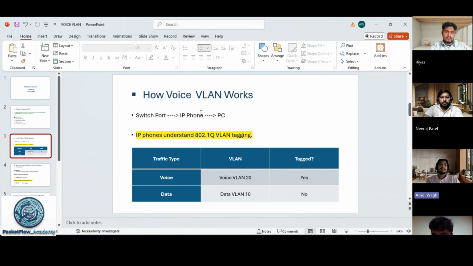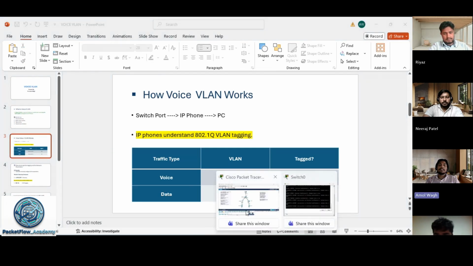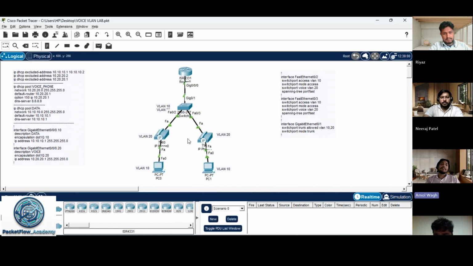The second thing is how voice VLAN works. Suppose we have a switch, and from the switch we connect the IP phone, and through the IP phone we connect the system.